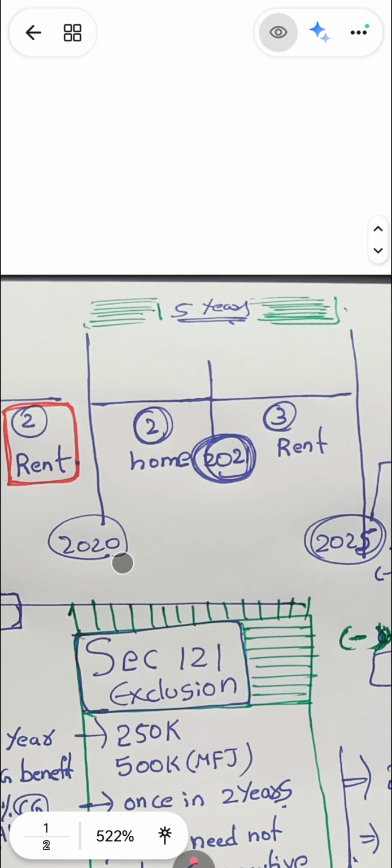In 2021, the person stayed in the house for personal use, and from 2022 to 2025 he is in some daycare or hospital, and in 2025 he sold the house. He stayed only 1 year, and for 4 years he didn't stay in the house. In that case, only for the mentally and physically disabled person, 1 year is fine instead of 2 years.